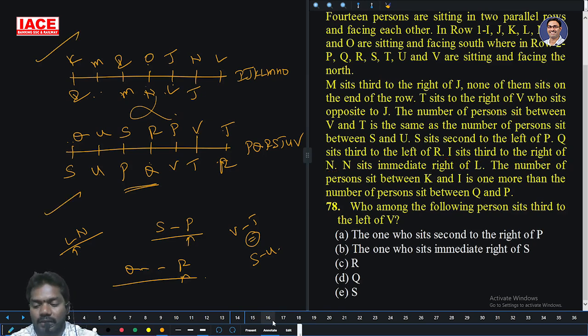Who among the following persons is third left of V? First, second, third left of V is U. U, the one who is immediate right of? Yes. Option B is the right answer.